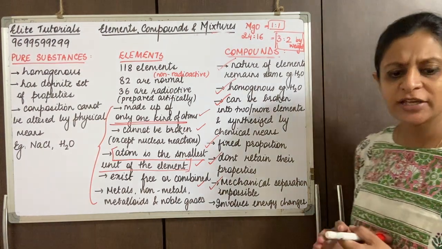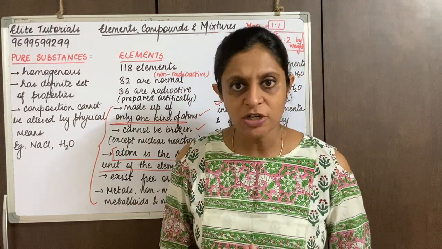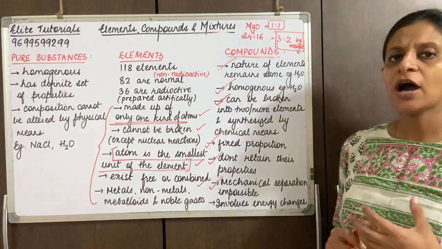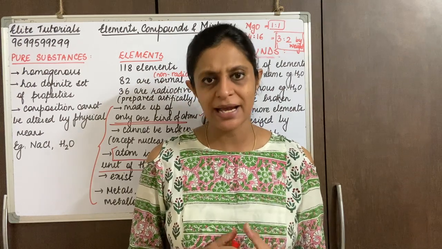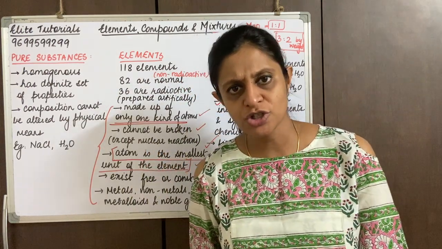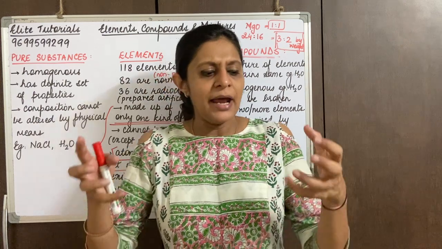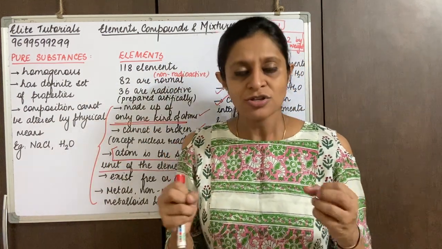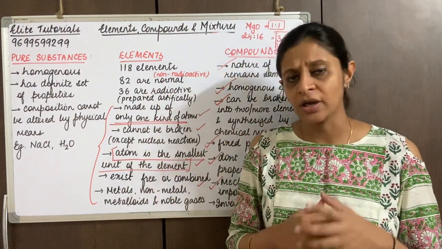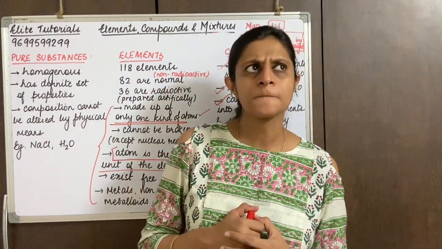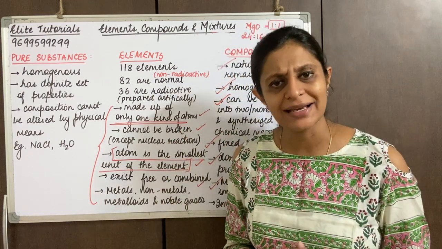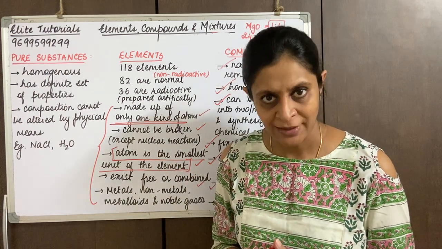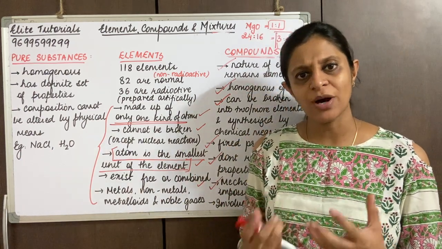Now, the last point that we see: whenever a compound is being formed, it involves some kind of energy change. When I talk about magnesium oxide, when magnesium combines with oxygen, we need to heat that. And when magnesium oxide forms, it is a highly exothermic reaction. So it forms a white dazzling light. If you remember, I think we had studied this under the example of exothermic reactions in the last chapter, right? So basically they give out heat.